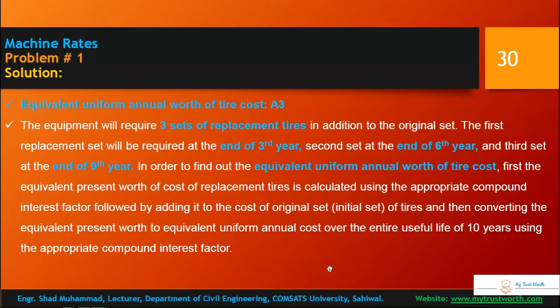You add the present worth of those replacements to the original set of tires, and then you convert that to the equivalent uniform annual cost over the entire useful life of 10 years.